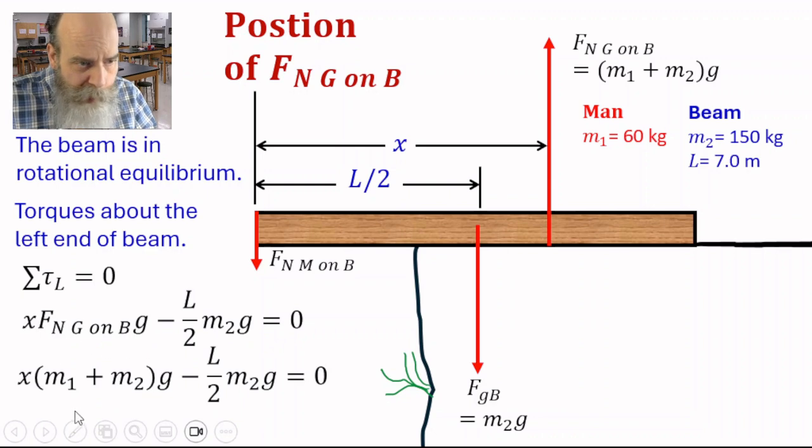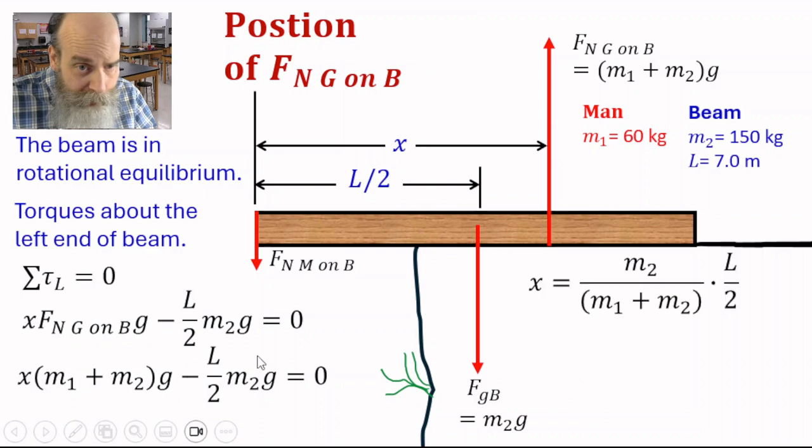So do some manipulations. Let's substitute in F_N on B. It is (m1 plus m2) g. So put that over here and solve for x. We get this, m2 over m1 plus m2 times L over 2. It is interesting to note that this factor, m2 over m1 plus m2, is less than 1.